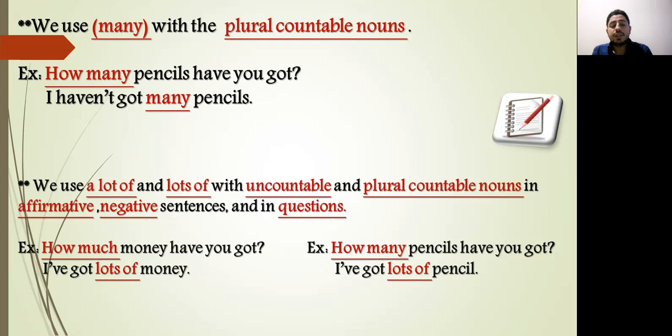Students, we use a lot of or lots of with uncountable and also plural countable nouns, in the affirmative, negative, and also questions. For example, how much money have you got? I have got lots of money. Also, we have another question.